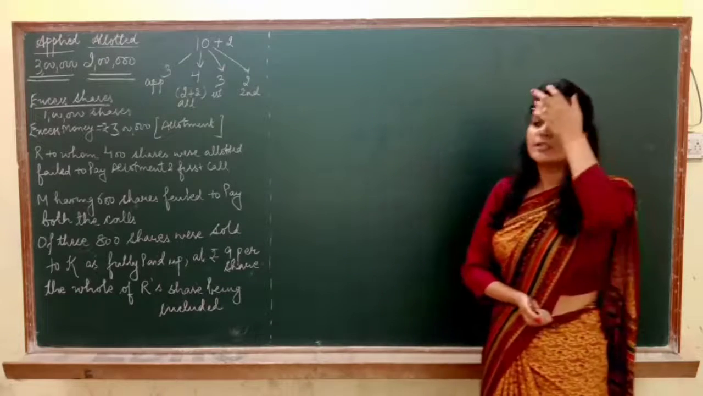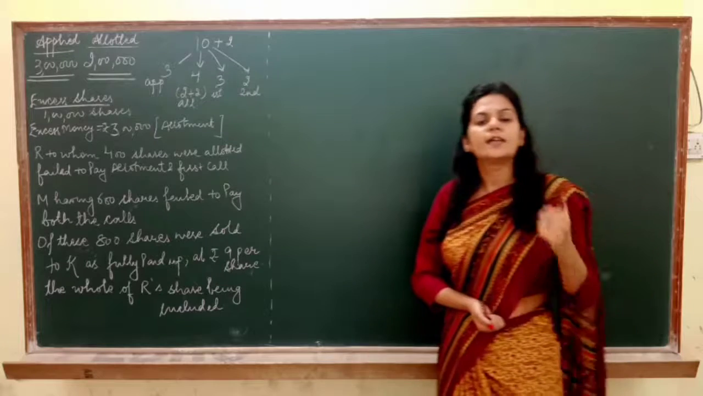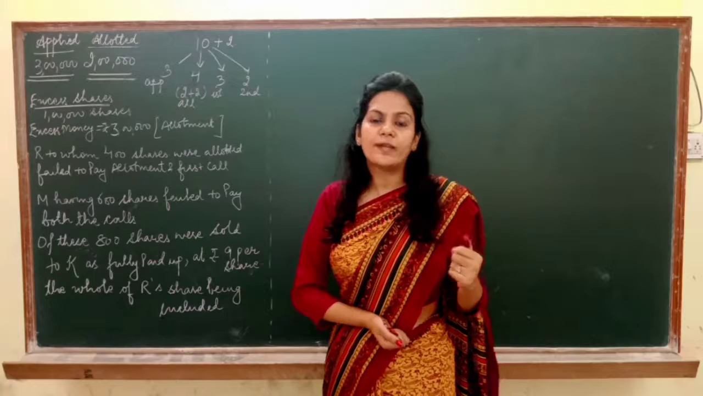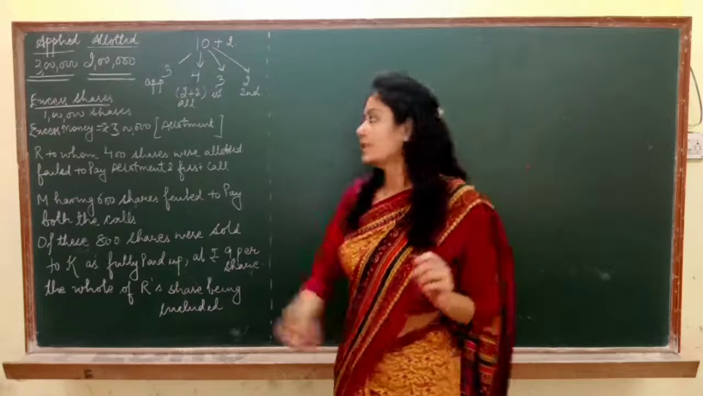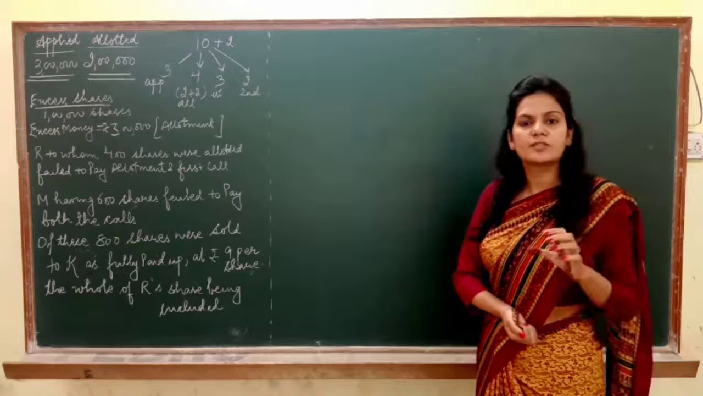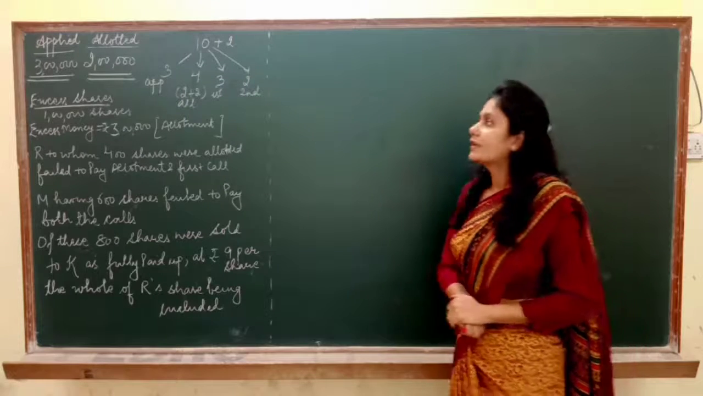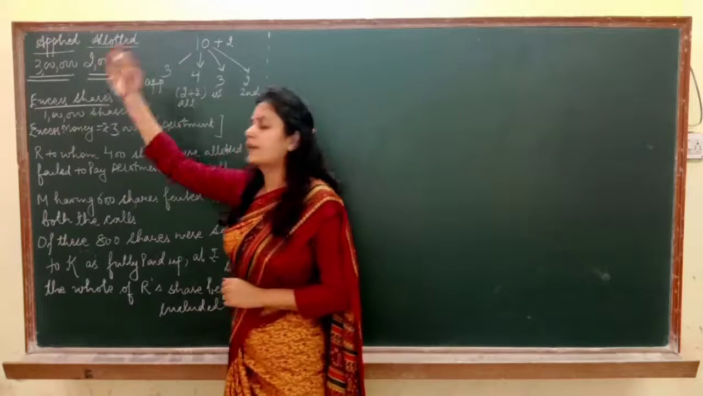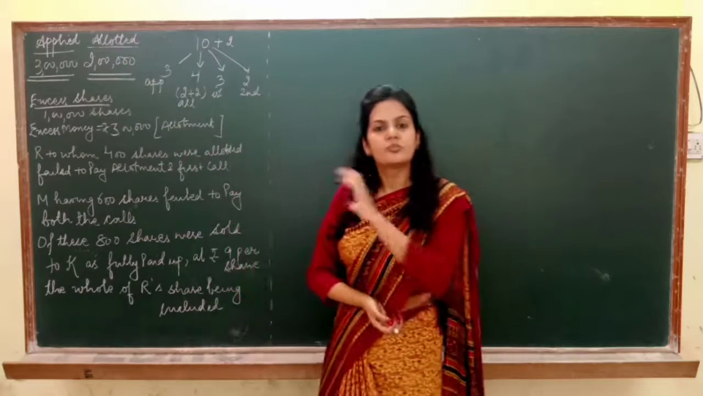As I told you in the previous classes also, that instead of looking into the book again and again, you should write the summary of the question. The way I have written on the board, you also should write the summary of the questions and then solve it. Now see, as in this question you can see allotted shares are 2 lakh and applied shares are 3 lakh. So what does it mean?